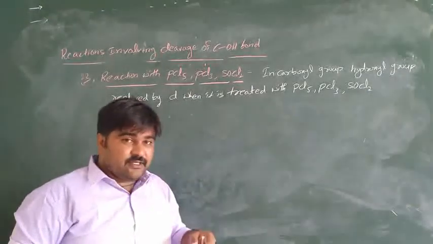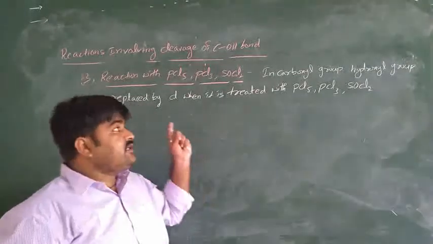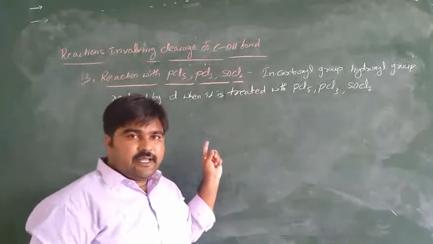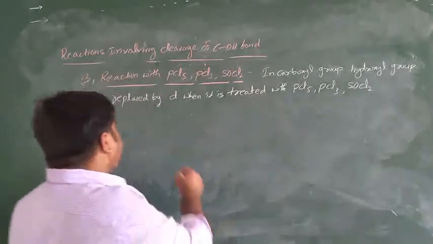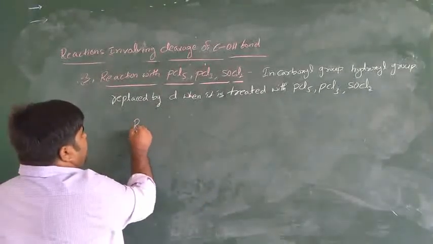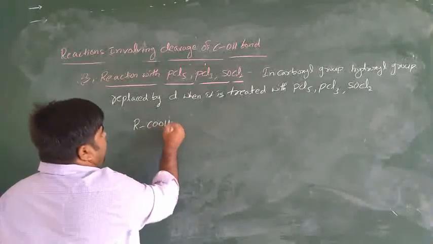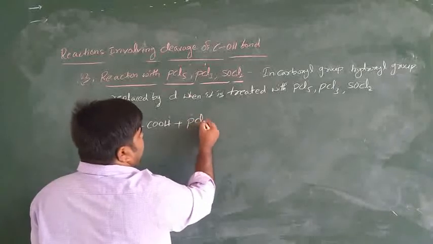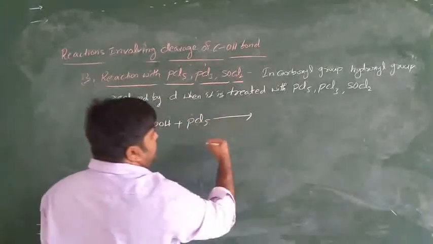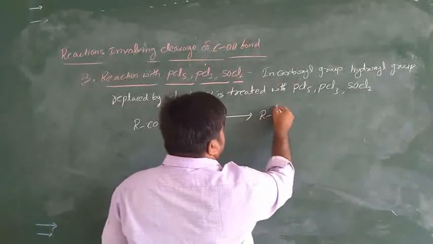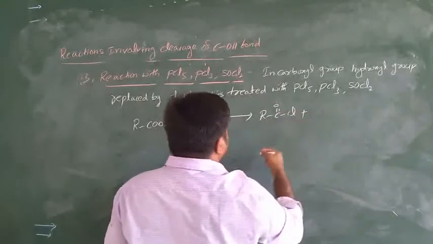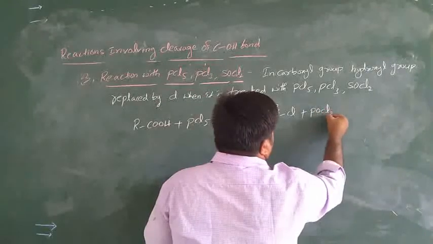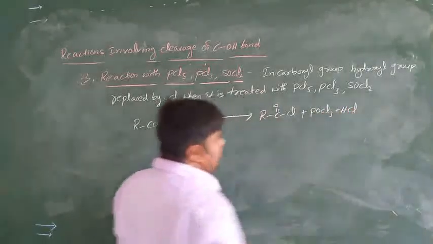Is it clear what I am saying? Like alcohols, it reacts. The equation: carboxylic acid RCOOH reacts with PCl5 to produce acyl chloride RCOCl, where the hydroxyl group is replaced by chlorine, plus POCl3 and HCl.